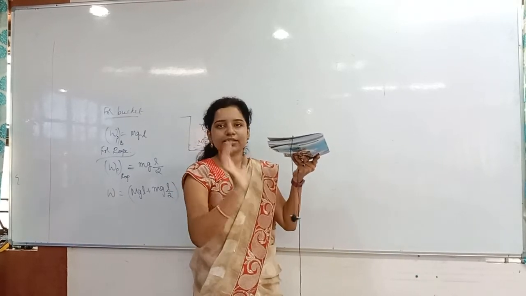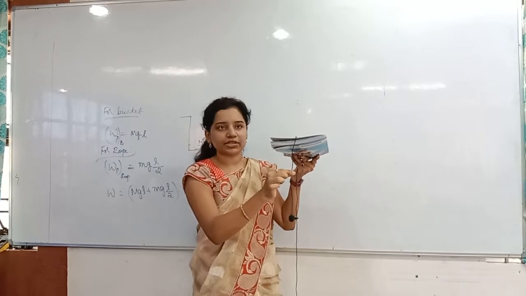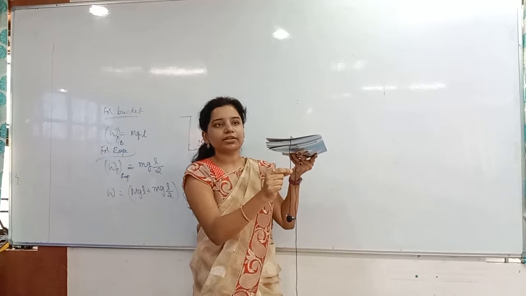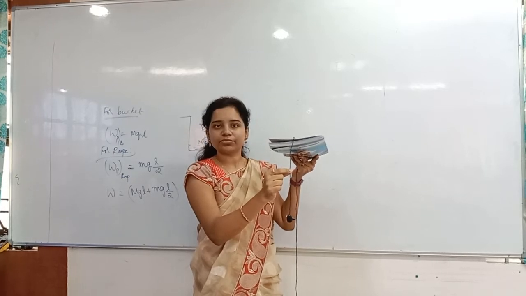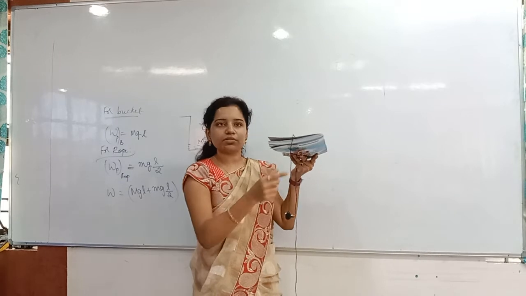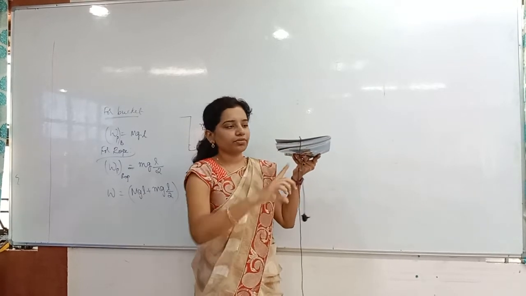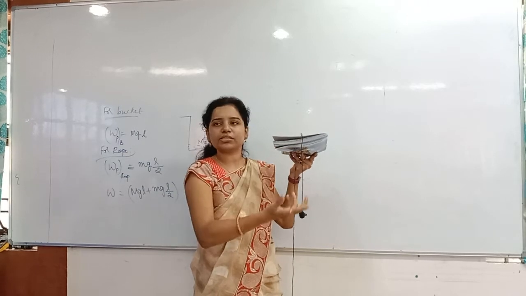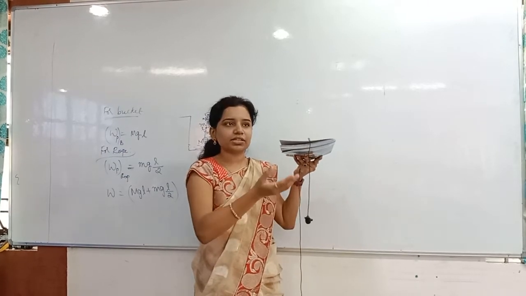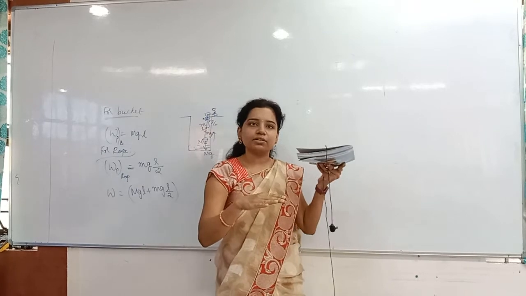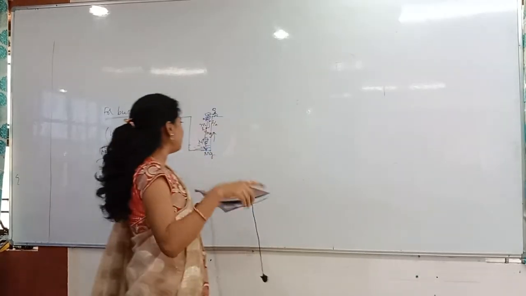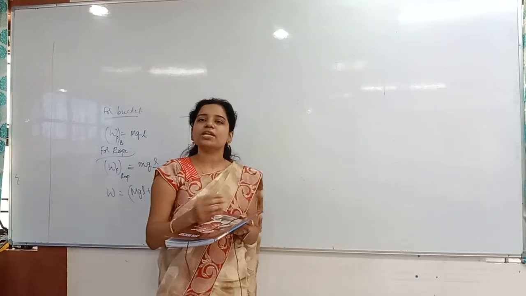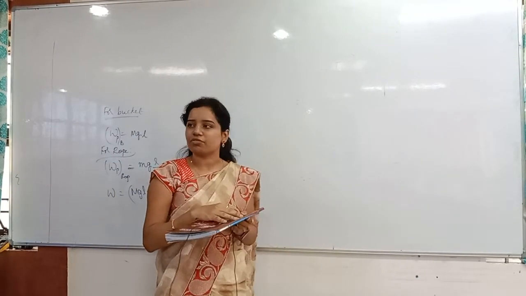Where is the weight acting? Exactly at the center of gravity. The center of gravity I have considered. The total length is L by n. Where is the center of gravity acting? At L by 2n. Half only, right? L by n divided by 2. So what will we get? L by 2n. This is the point where the center of gravity is acting. But what is the mass again? M by n only. Mass will not change. Mass will not become half, right? Whenever you take half of the part, even then the mass is totally mg acting there. You should not take the mass as half.